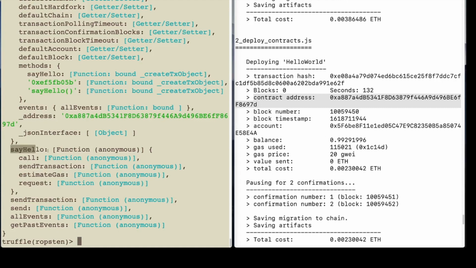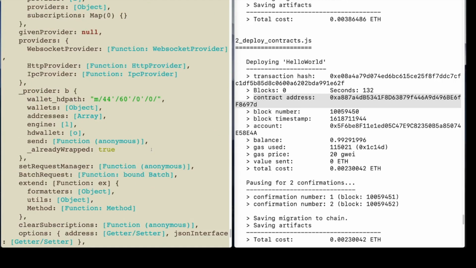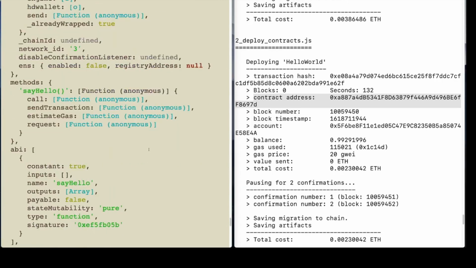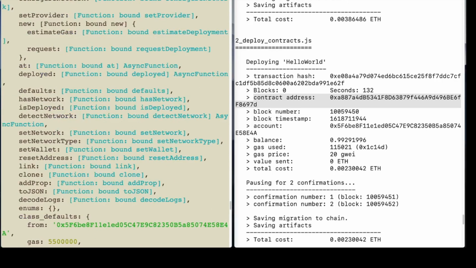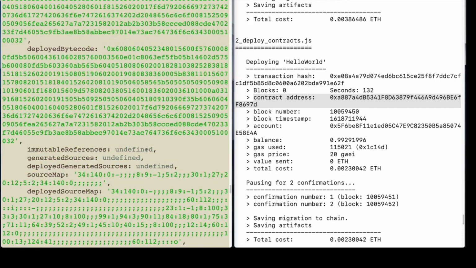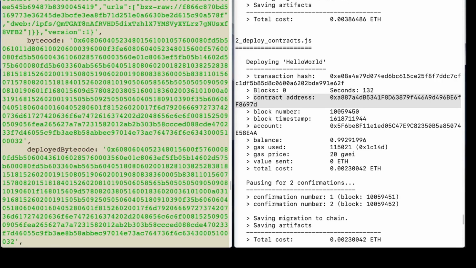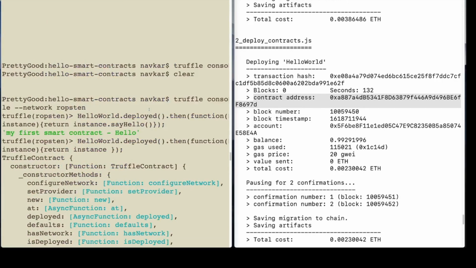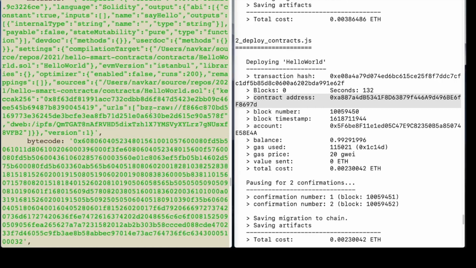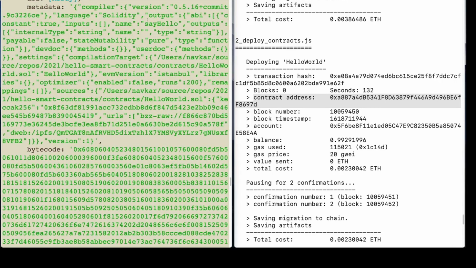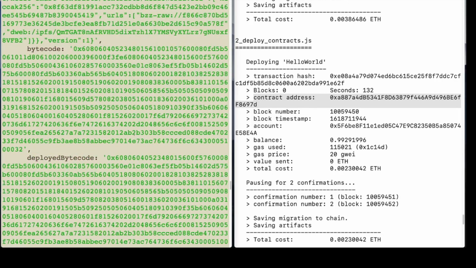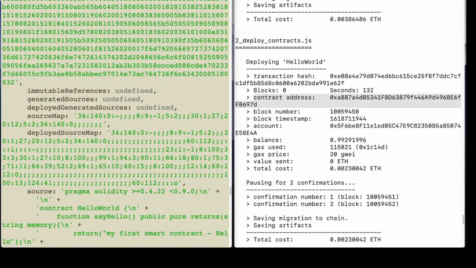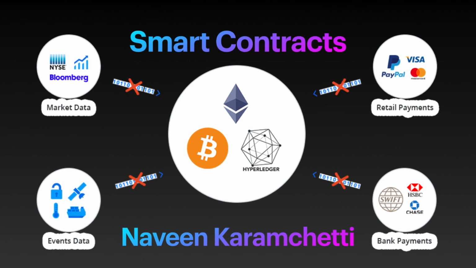So I have this function called sayHello, and it has sendTransaction, estimateGas, request, and so on. And if I scroll to the top, I'll see the bytecode that has been generated for my smart contract. This is the bytecode that has been generated by the Solidity compiler, as you can see here. The compiler version and the language is Solidity, and so on. See you guys in the next session.